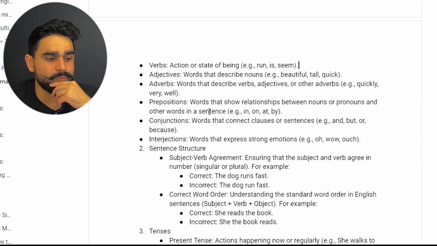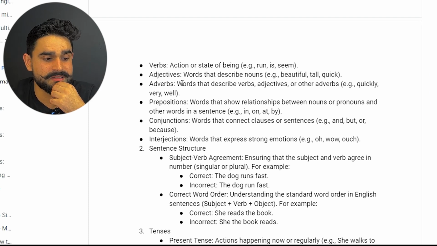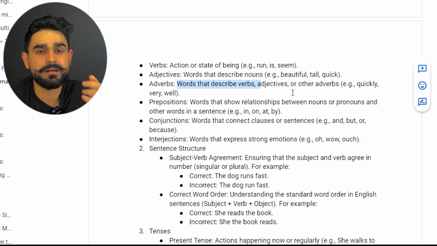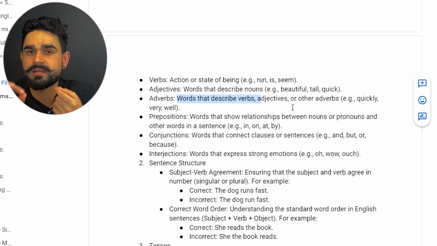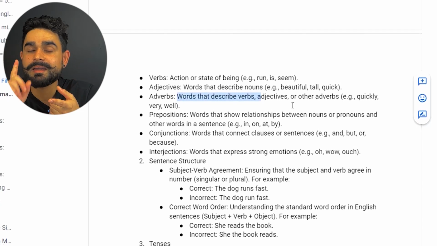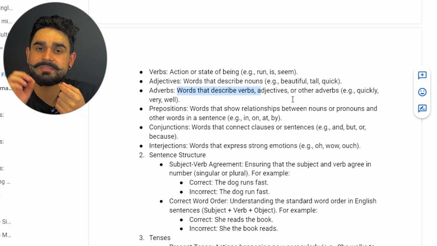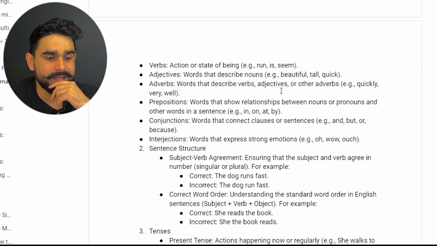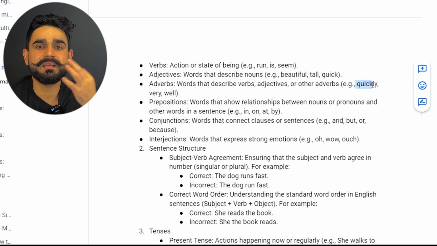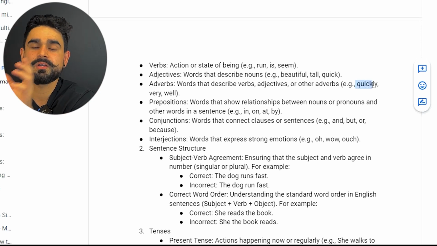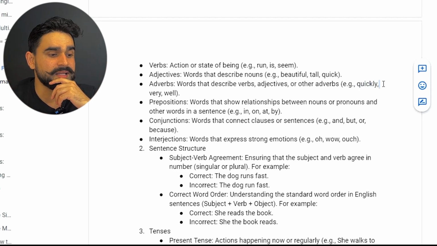The next one, guys, is adverb. An adverb describes the verb. I'll give you an example as well. So an adverb describes a verb, an adjective and other adverbs as well. Before, we discussed adjectives describe the noun, but an adverb describes the verb, and it can describe another adverb as well, and it can describe the adjective as well. Like quickly running, quickly doing something, quickly dancing. So dancing is our verb, quickly is our adverb. So pretty easy guys, easy peasy. Yeah. Next, look into the next one.